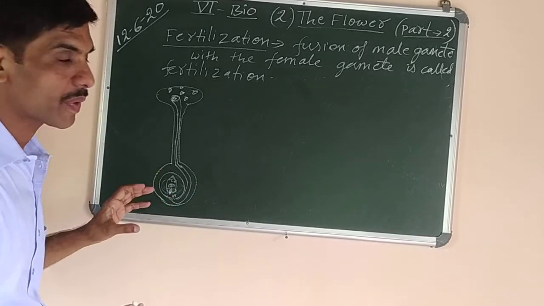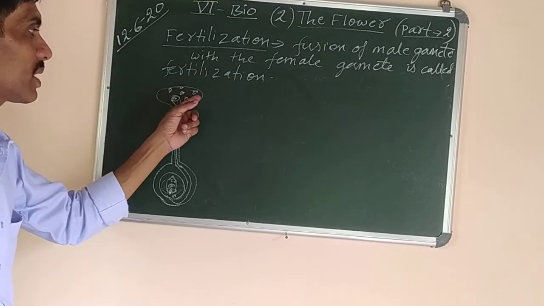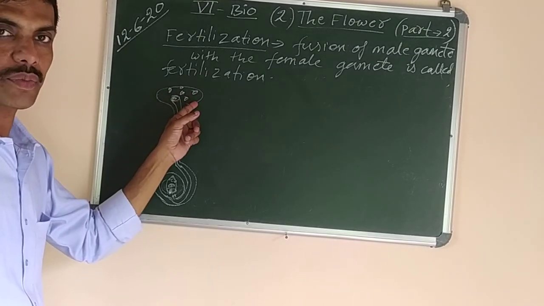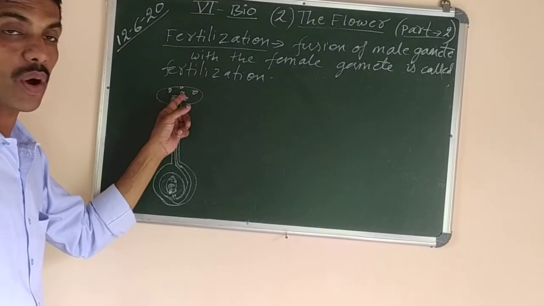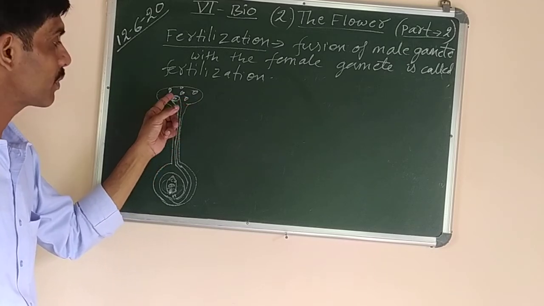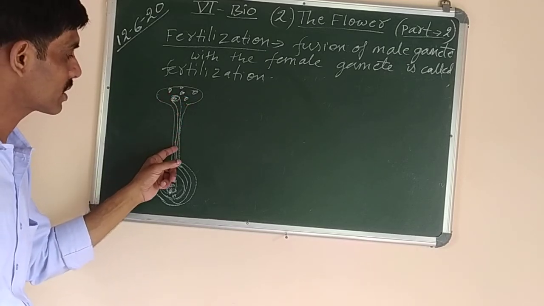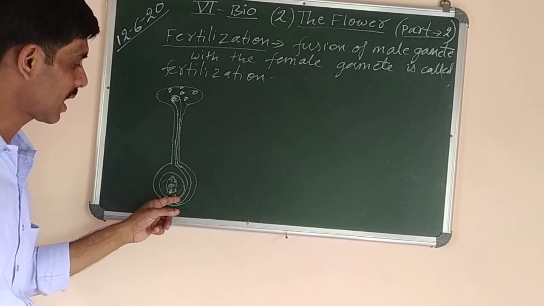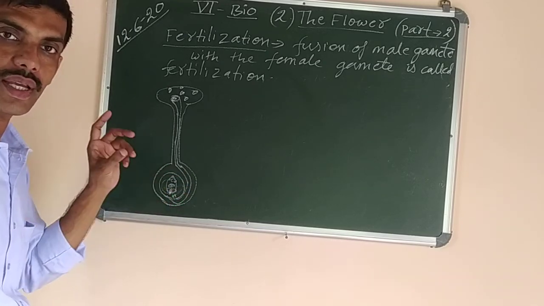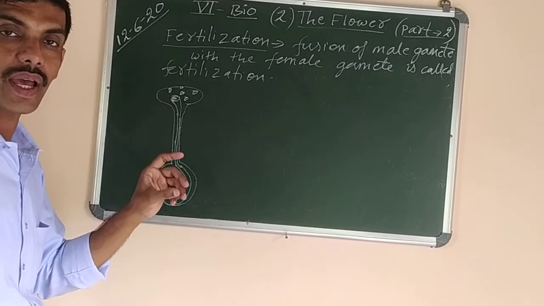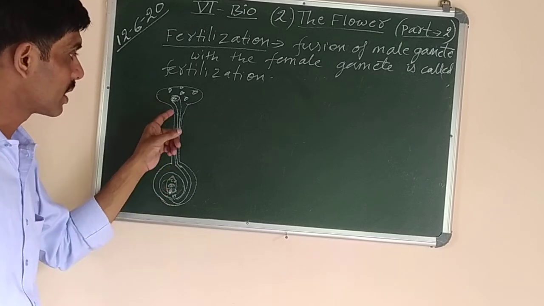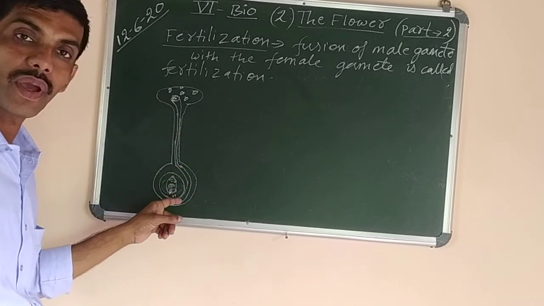So what are the steps of fertilization? First, the pollens are deposited on the stigma. These pollens will germinate, and form a long pollen tube which passes through the style and enters inside the ovule. Inside the ovule, we have the female gamete called the egg, and the pollen tube carries the male gamete.